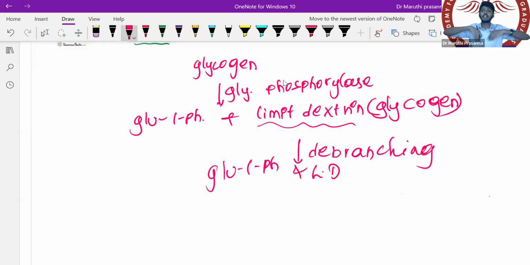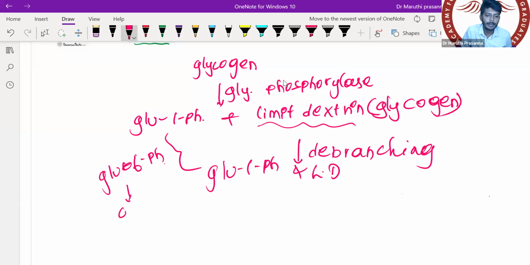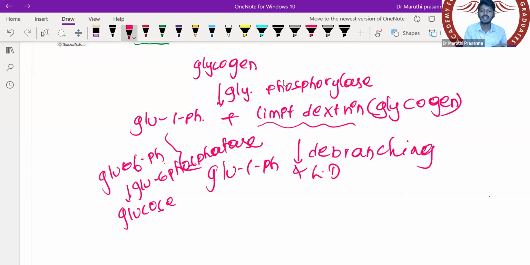This process will continue till it forms multiple glucose 1 phosphate. This glucose 1 phosphate will get converted into glucose 6 phosphate, and glucose 6 phosphate will lead to formation of glucose with the help of glucose 6 phosphatase. I hope all of you remember this. Do you recall it? You don't feel it as a new thing, right? Able to recall?